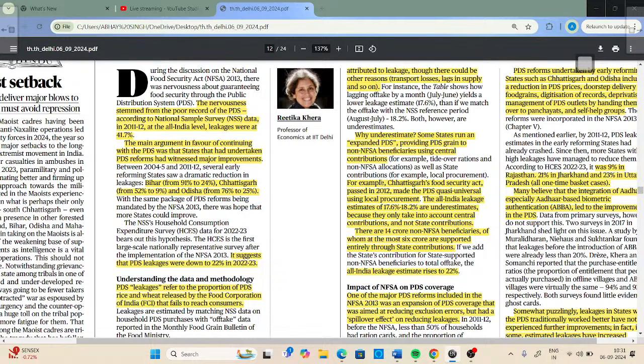Now, the Chhattisgarh Food Security Act was passed in 2012, and made the PDS quasi-universal using local procurement. The All India leakage estimate of 17.6% to 18.2% is an underestimate because it only takes into account central contribution and not the state contribution. So basically, the reference range given to us is 17.6% to 18.2%. Now, this is a leakage of a centrally sponsored scheme. We have understood that various states in India are running this expanded PDS system, so this particular leakage is not showing that.